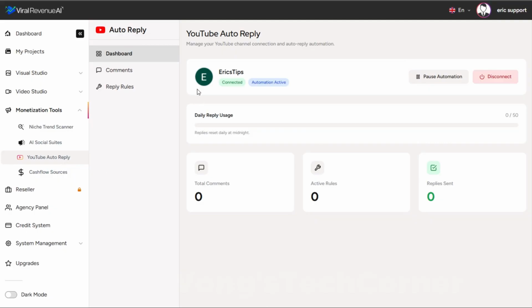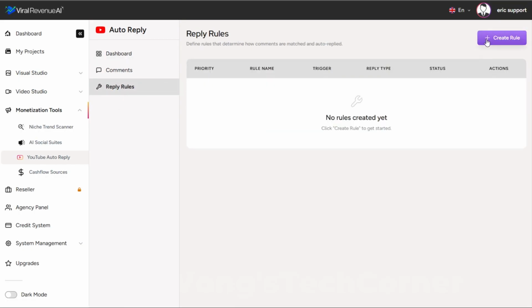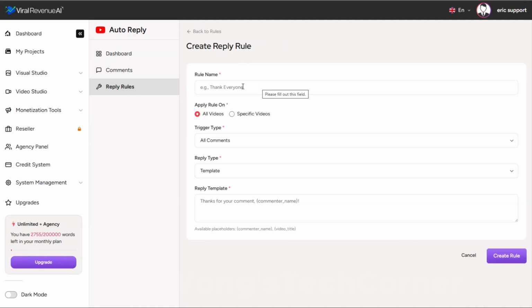And it's just exactly what it sounds like. Now, we already connected a YouTube account in that previous step in the AI social suites. Once you've connected a YouTube account, you can immediately implement this auto reply feature. And so what you want to do is go to reply rules and create some rules. So we'll click create rule. We'll give that rule a name. For example, you could create a comment template that thanks people who leave comments. You can apply that to all videos or specific videos.